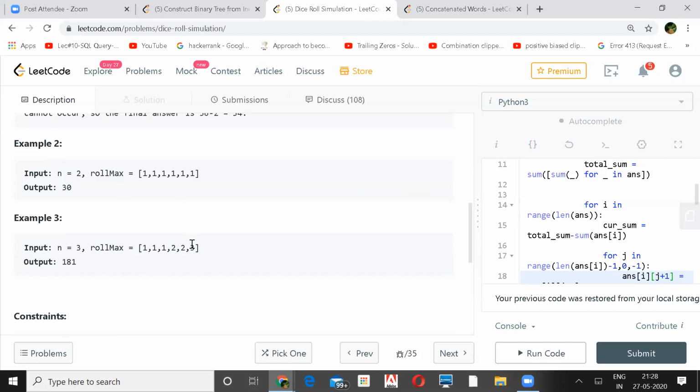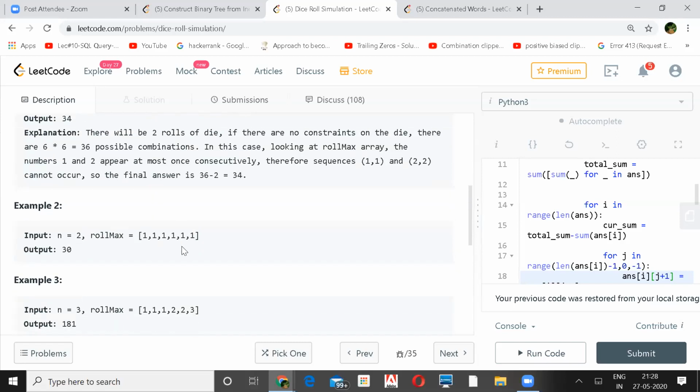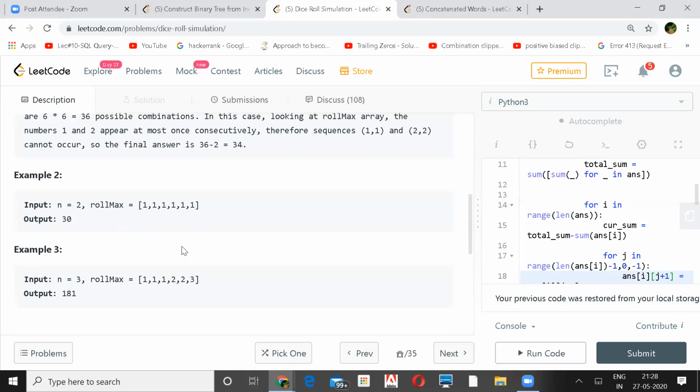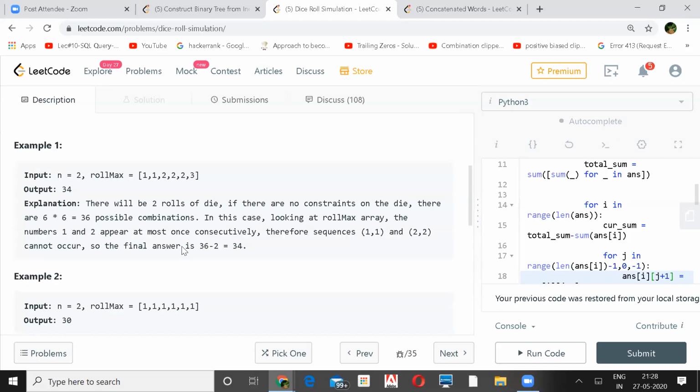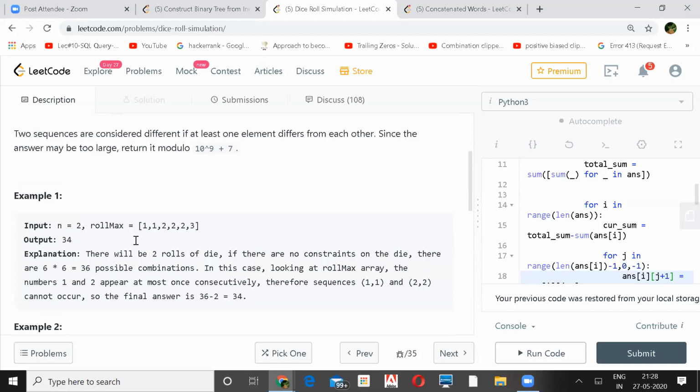Yeah, both the examples 1 and 3 are the same, but only n is different. N is 2 and n is 3. And then you see the difference as 34 and the other is 181. Yeah, because you have 3 here, so you can reach roll max to 3. You can have that constraint. That's correct. This is a good one.